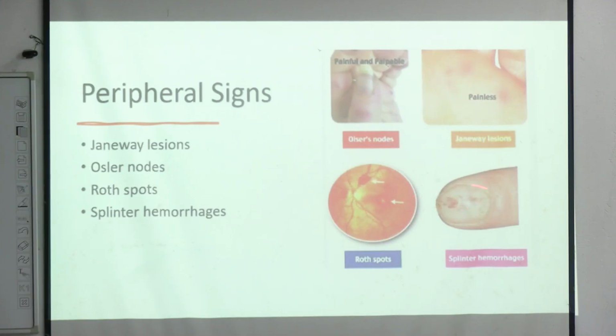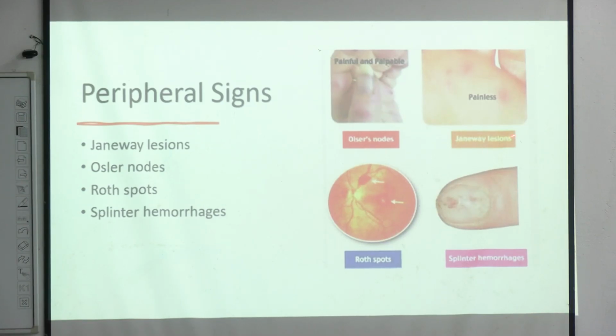This is splinter hemorrhages. They will be found in the nail beds. Hemorrhage means depending on where the hemorrhage is occurring, different names are given. So if it is found in the nail beds, it will be called splinter hemorrhages. These are Roth spots, which are hemorrhagic spots found in the retina.